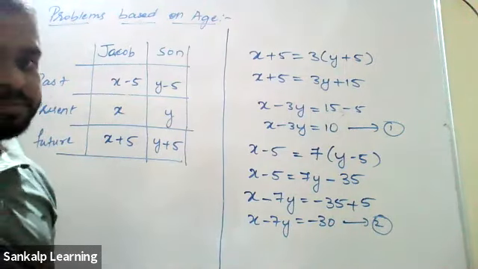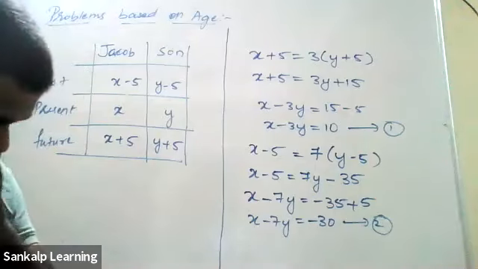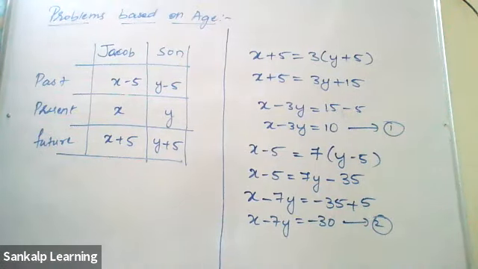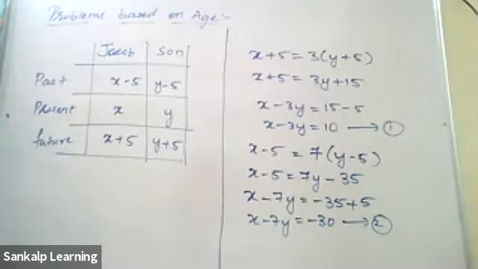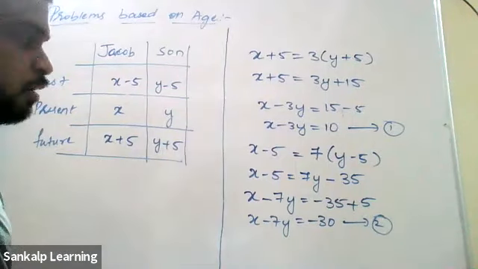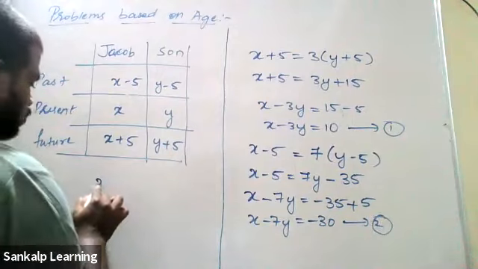Is it done? Equals 40, sir. So what is equal to 40? x. Okay, x is equal to 40. Yeah, even Madhu got the same answer. y is equal to 10. Yeah, I guess that will be correct.